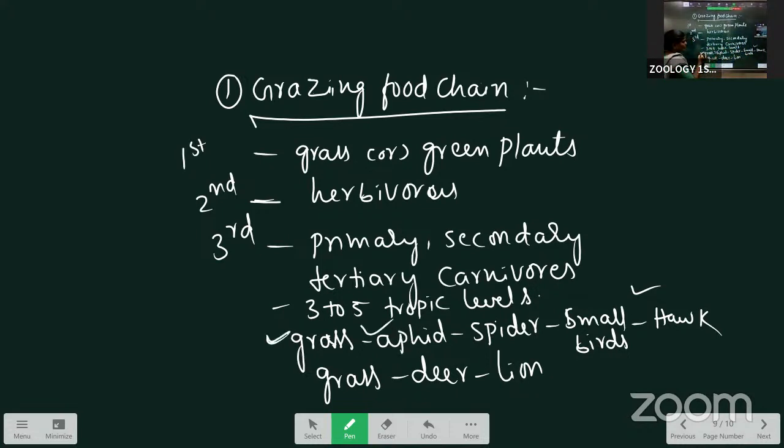This one is called the primary. The first trophic level. This one is the second, third. Inside of the third trophic level, they are primary. This one is a primary, secondary, and tertiary consumers will be there. Here, next, this one is about the grazing food chain. Next is the second one, parasitic food chain. Second type of food chain, it is parasitic food chain.